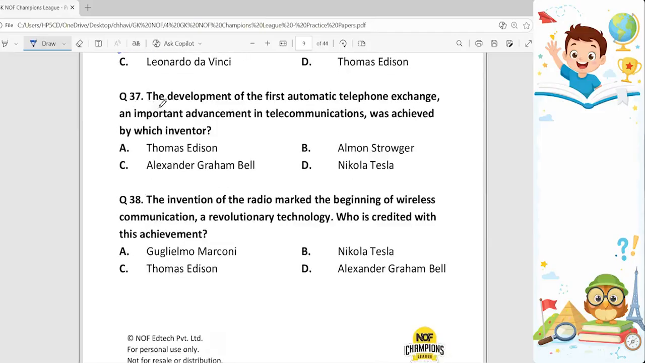Question number 37. The development of the first automatic telephone exchange, an important advancement in telecommunication, was achieved by which inventor? So first automatic telephone exchange was invented by whom? It was Almon Strowger, option B, and he did this in 1889.